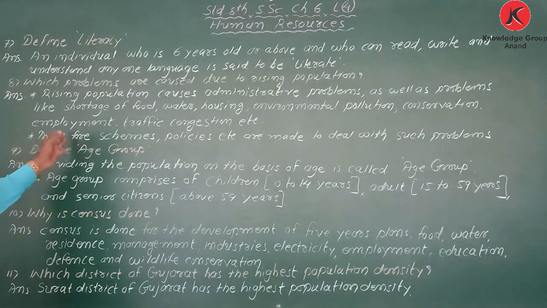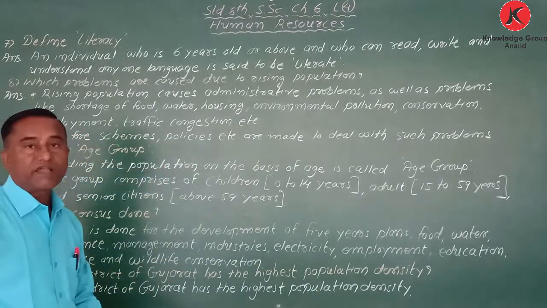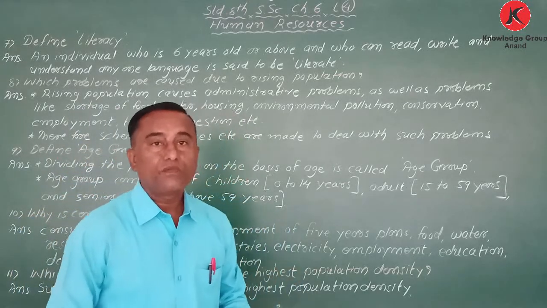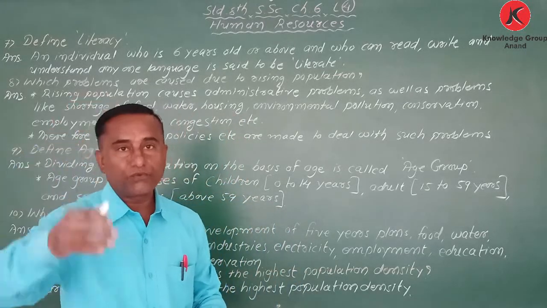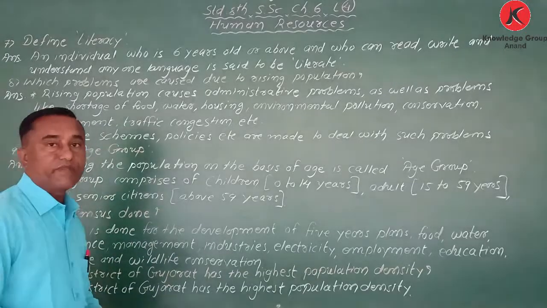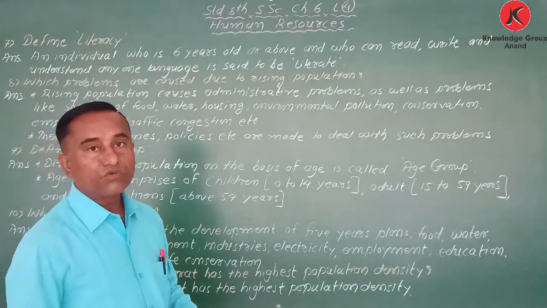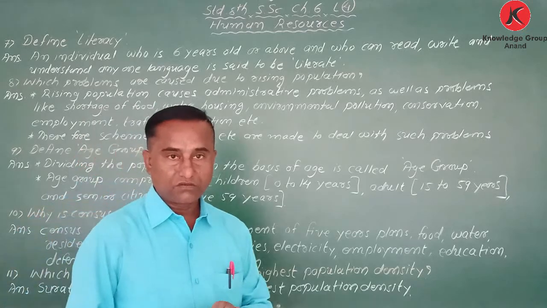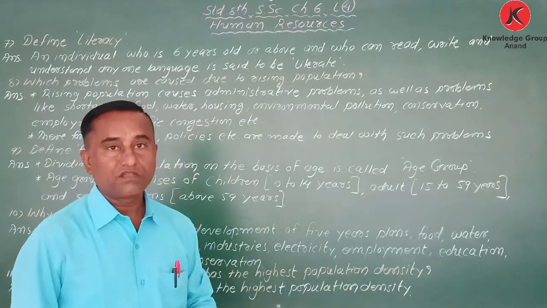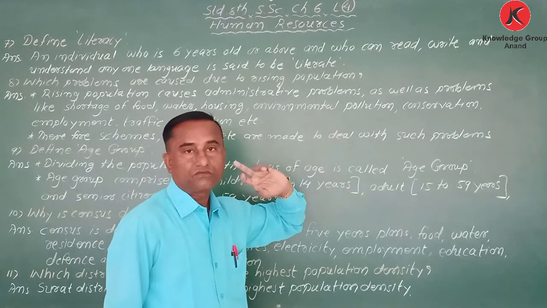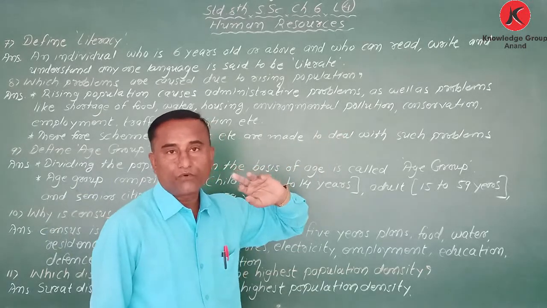This kind of employment problems we are getting because of the rising population. Once again, rising population causes many things, and my dear student, most important is shortage of food and water, but we can manage. But most important is environmental pollution. That is the most important.